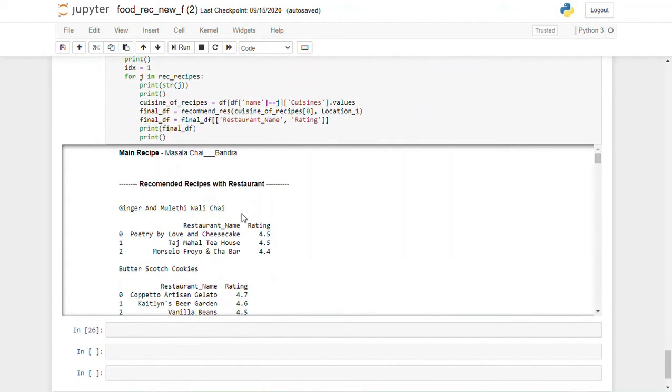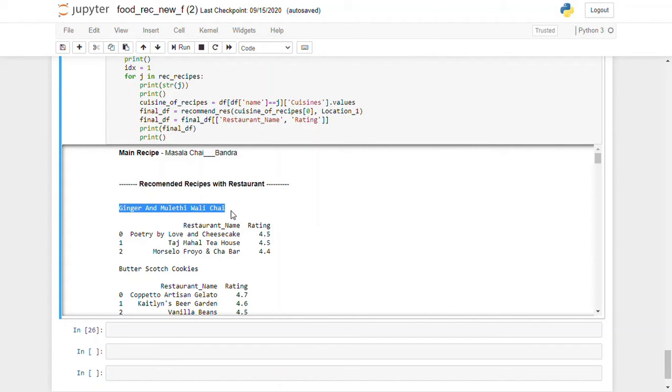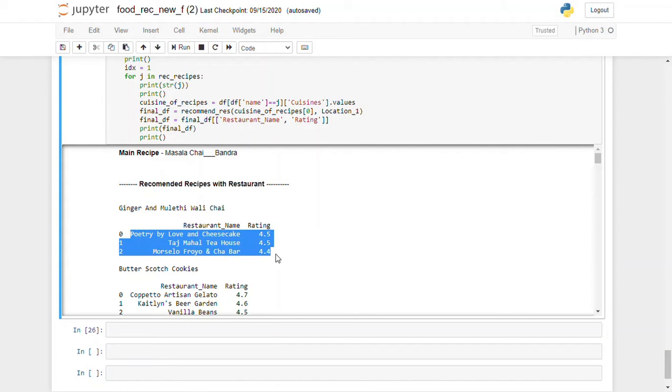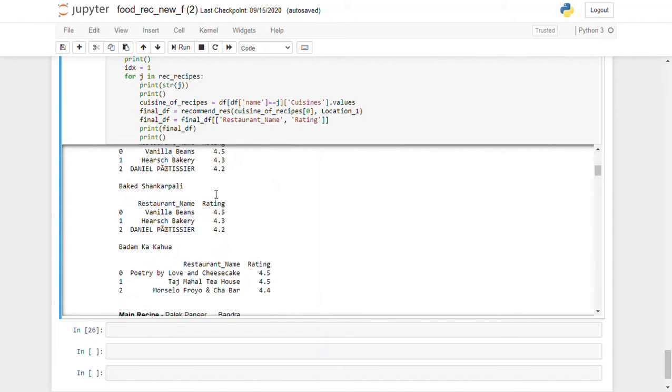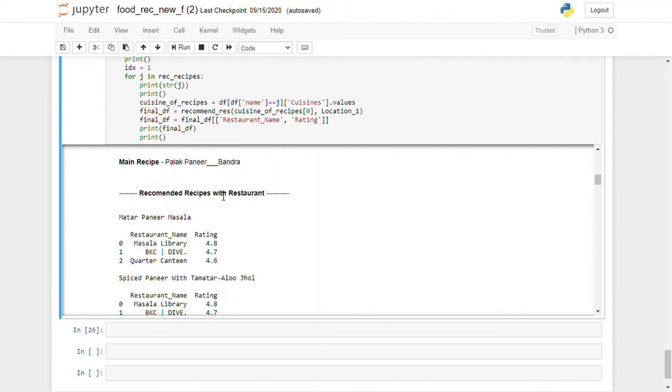So let's take a look at our results. As you can see, this is the recipe that the user had previously ordered, and the user belonged to this area. Correspondingly, these are the recipes that the user will get recommended. And these are the restaurants present in the user's area which can provide this dish, and they are also the top rated restaurants in that area. As you can see, for each and every recipe there are 5 subsequent recipes recommended. These recipes are quite close to the original recipe but not the same, so that the user gets different recipes every time he orders.